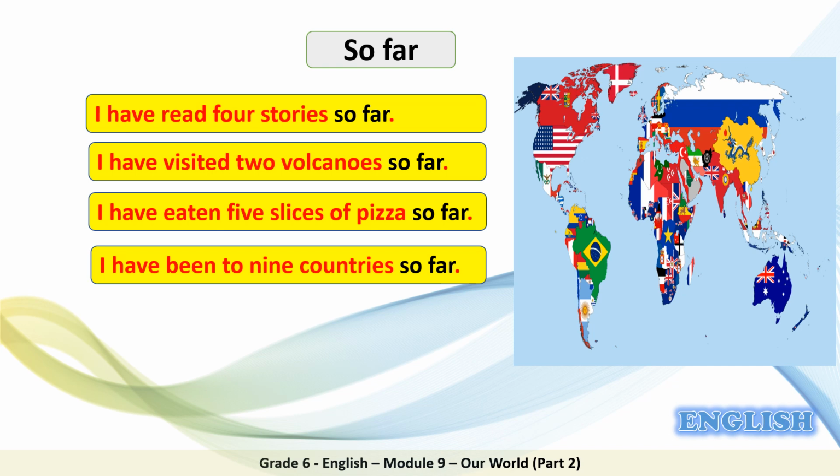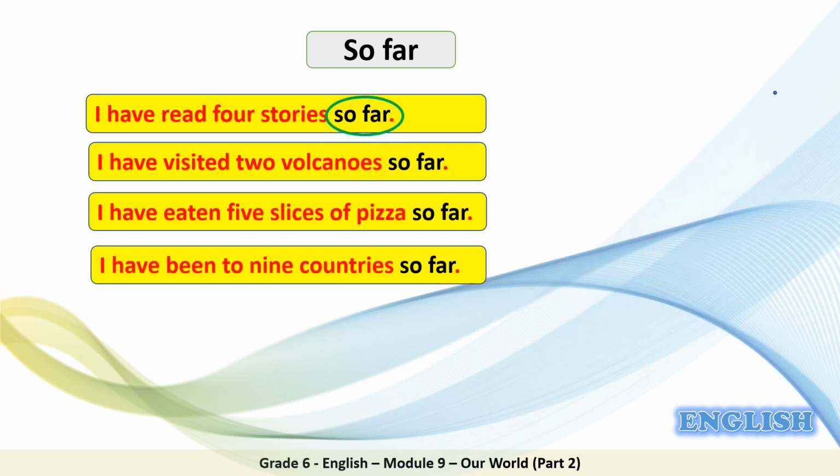Good. Now, what do you notice in these examples? Excellent. We use so far at the end of the sentence. Which tense do we use? Let's look at these examples. Have read, have visited, have eaten, have been. Excellent. It's present perfect simple. Are they affirmative or negative sentences? Good job. Yes, all of them are affirmative sentences.